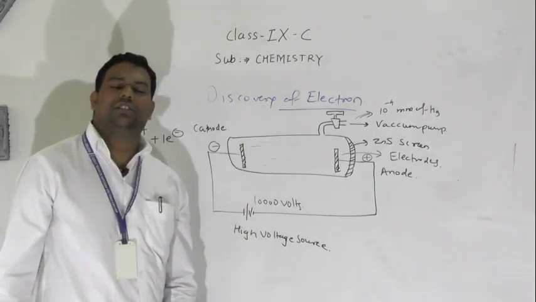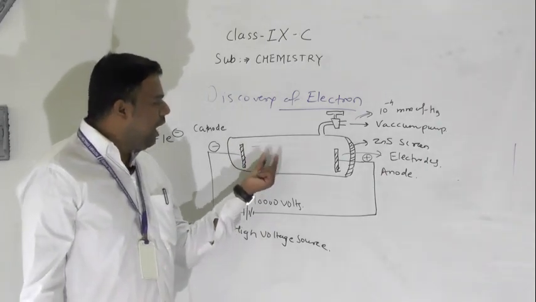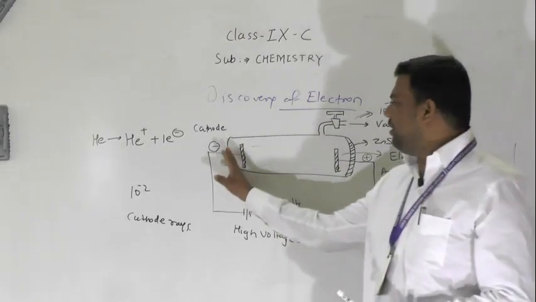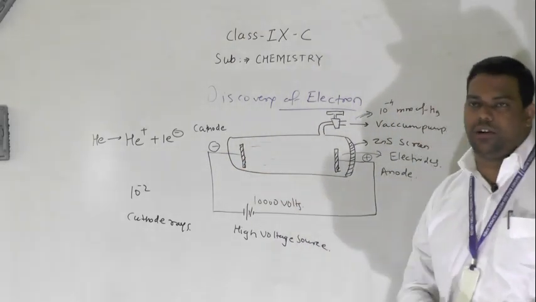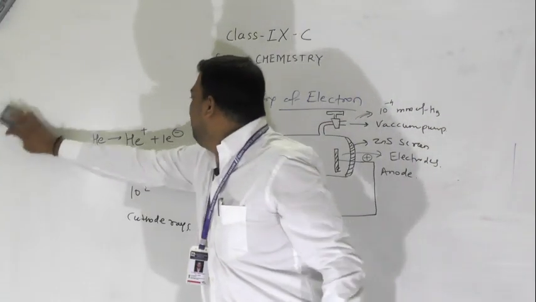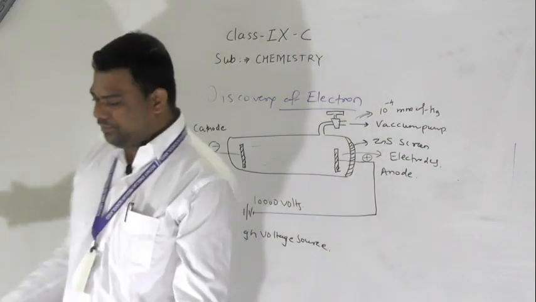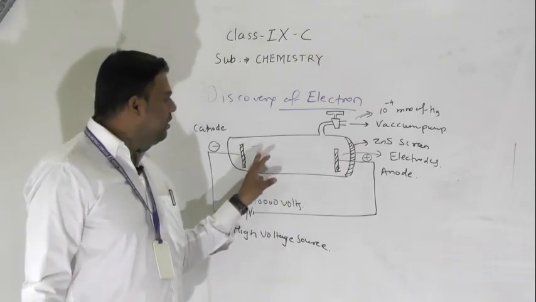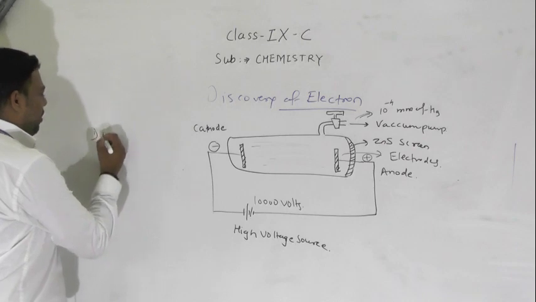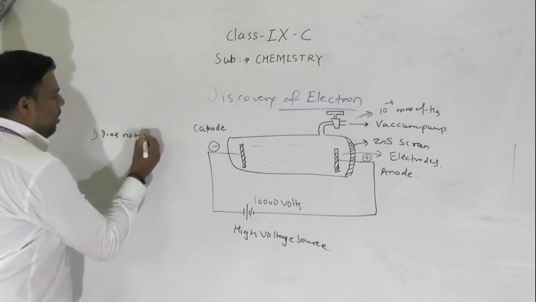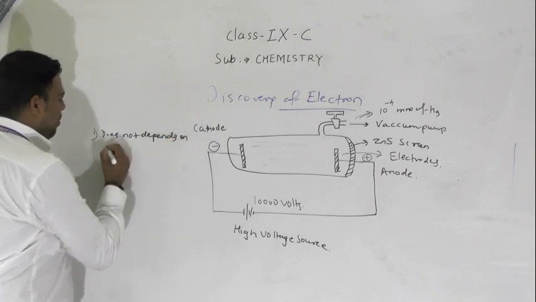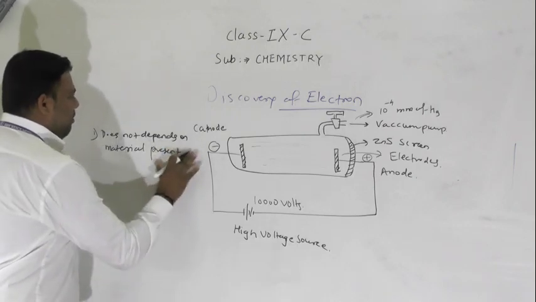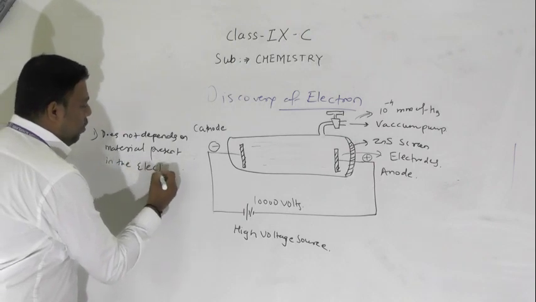After this experiment, from what is observed from cathode to anode with the help of the bright spot, he made the following observations. First, the electrons generated do not depend on the material present in the electrode.